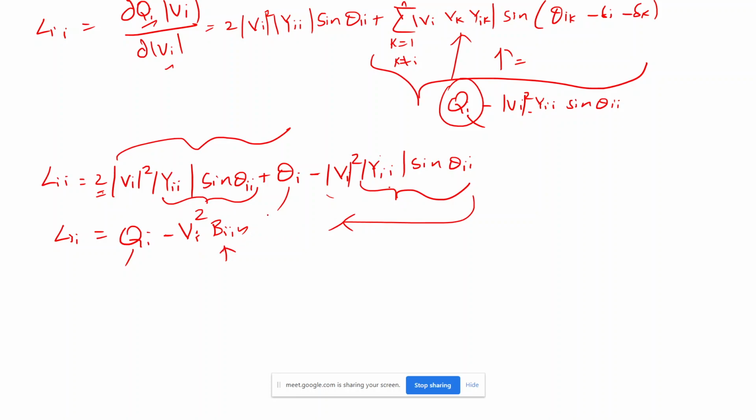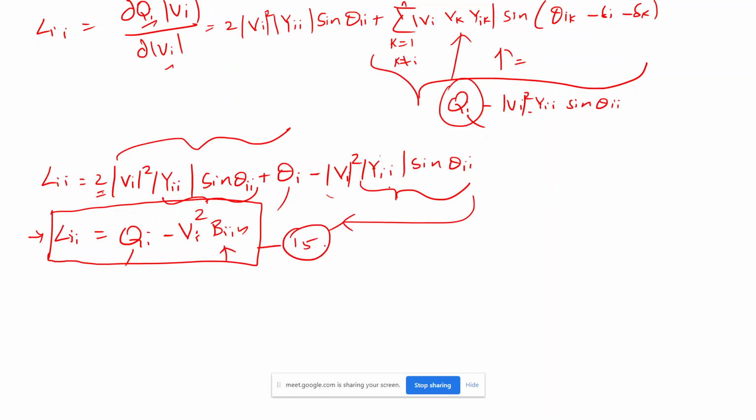Clear? I want to elaborate this still. Please respond. How this step you got it? This is understood, right? And this is the final equation for Lii. So this is the equation number 15, right?